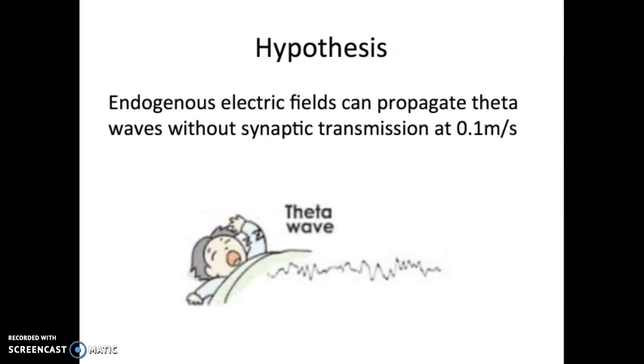So the hypothesis of this project is that an electric field effect can underlie the propagation of neurospikes at a speed of 0.1 meters per second in the pyramidal neurons of the hippocampus. I'm trying to prove this hypothesis by using computational modeling.